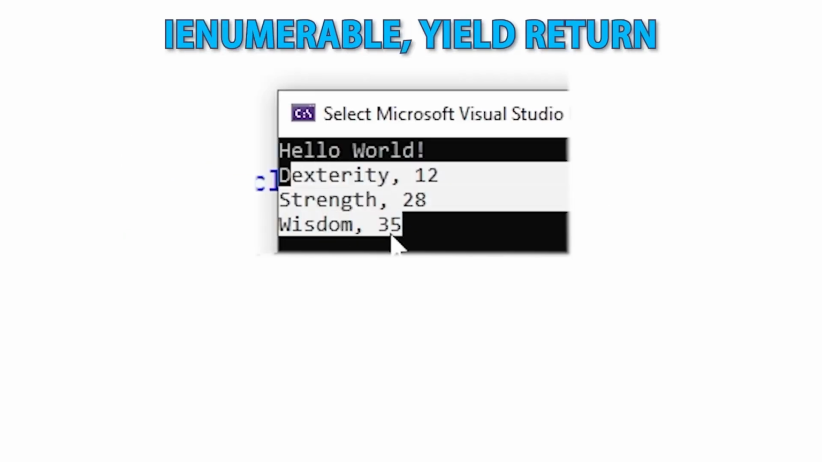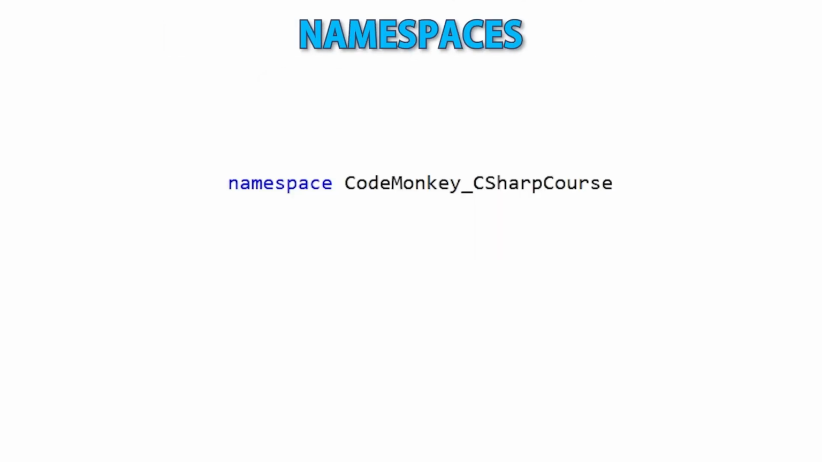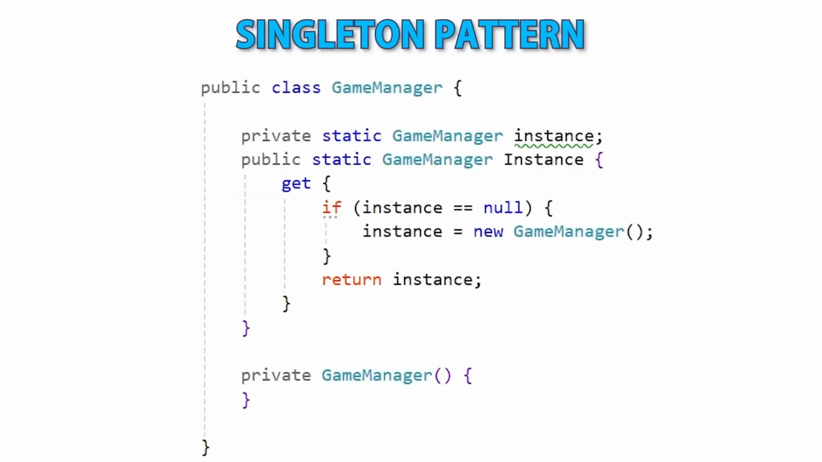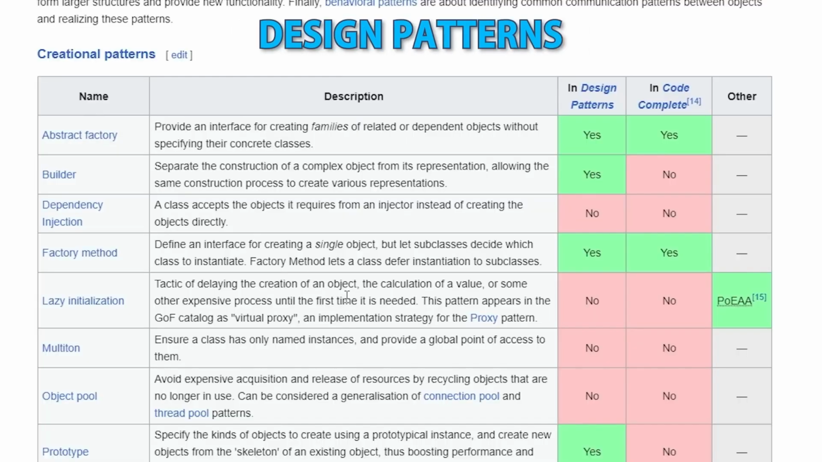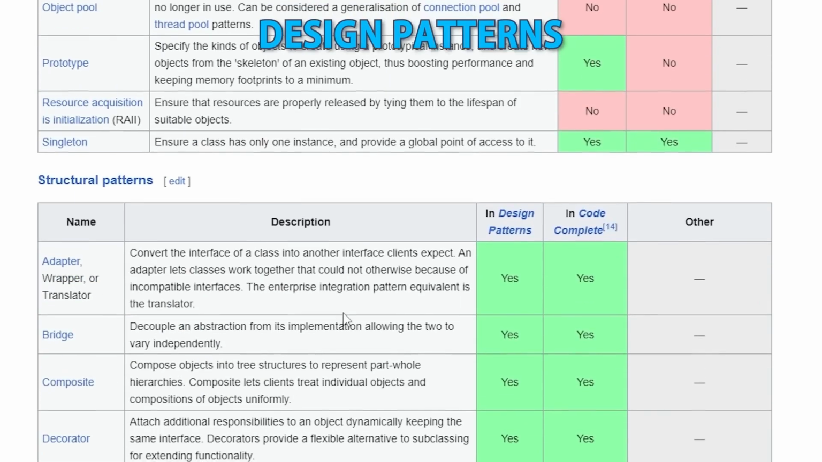Then a lecture on implementing IEnumerable, so we can add support for something like a foreach for some custom types. Next we're going to learn about namespaces, what they are and how to make your own. Then a really important lecture on one of the most important design patterns, the singleton pattern. And after that is a general overview of a bunch more design patterns.